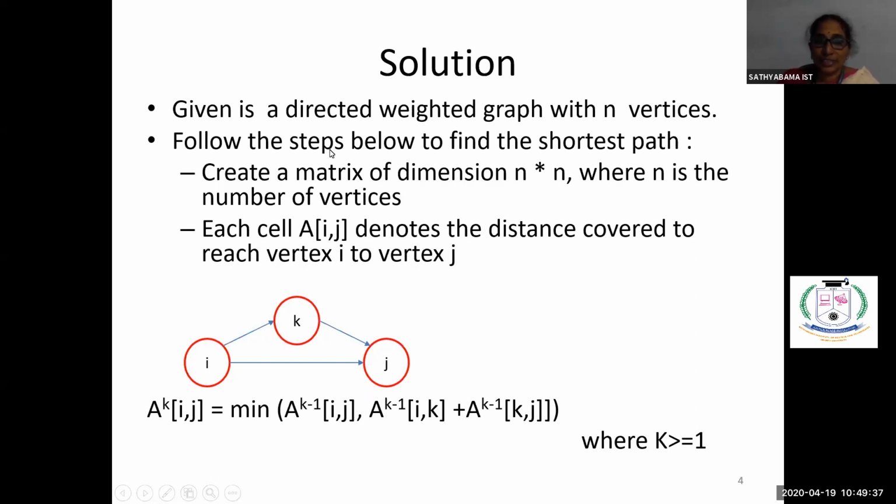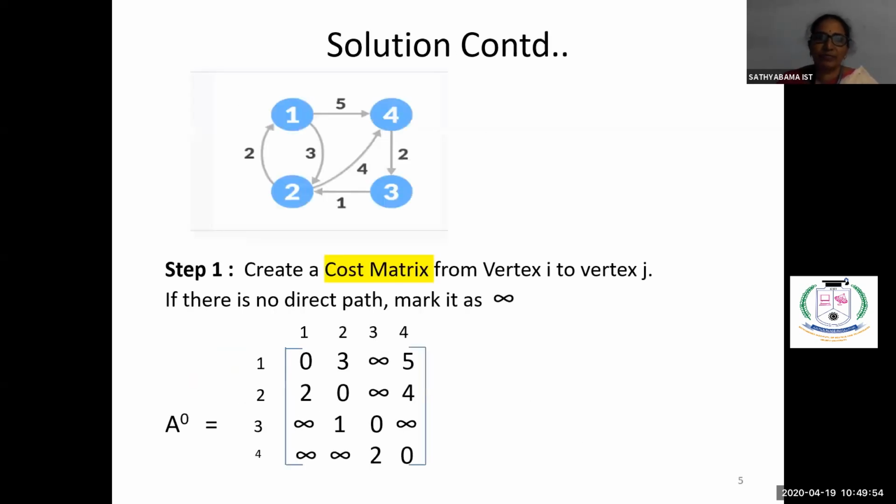So we are given a graph having n vertices. Initially, we create a matrix having n rows and n columns. Then we have to find the cost, take the cost and fill the values into this matrix. We'll see how to do this. So I have taken the same problem.